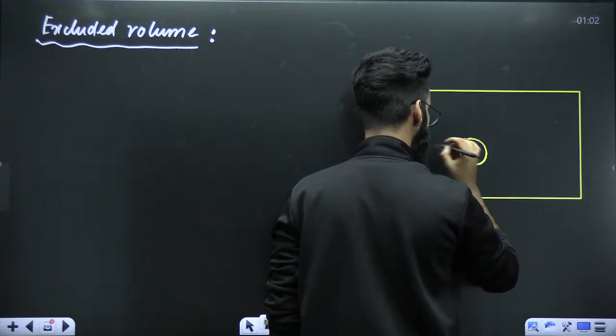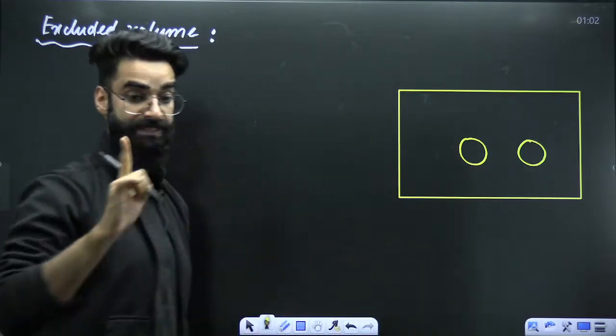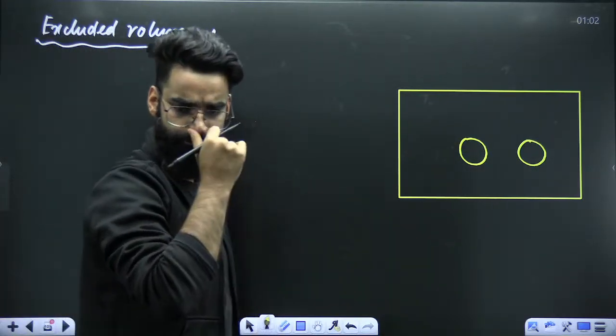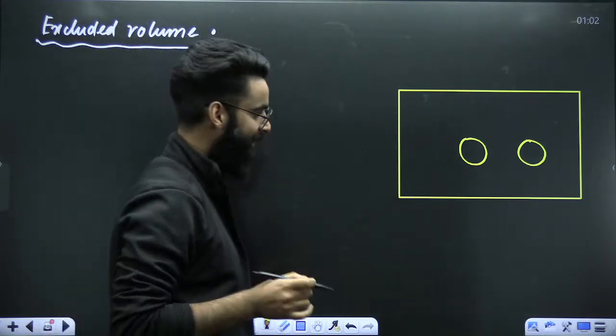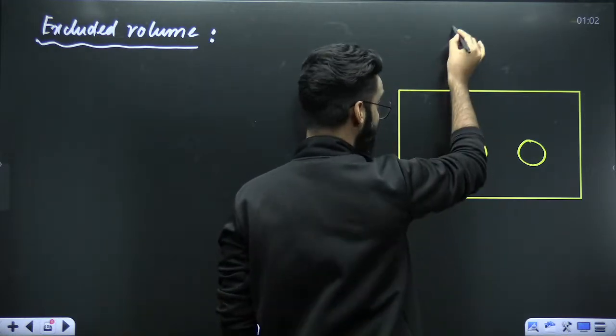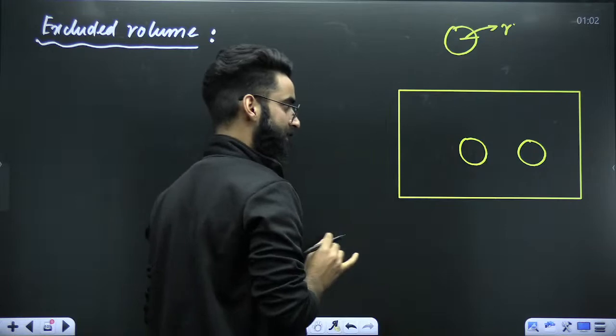This is one molecule. This is one more molecule. Understand it properly now. Let's assume the radius of the real gas molecule is R.